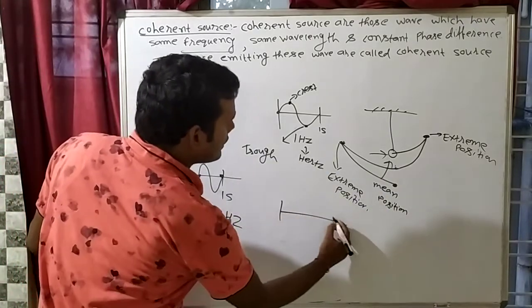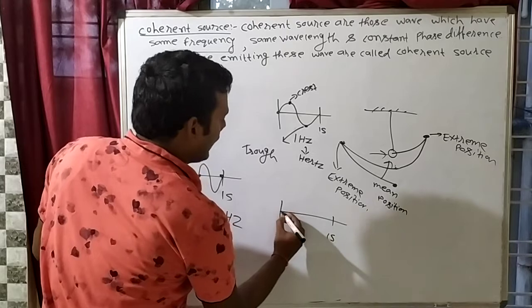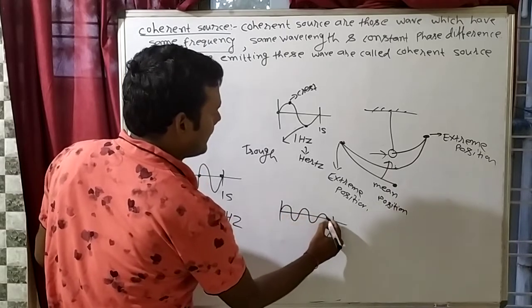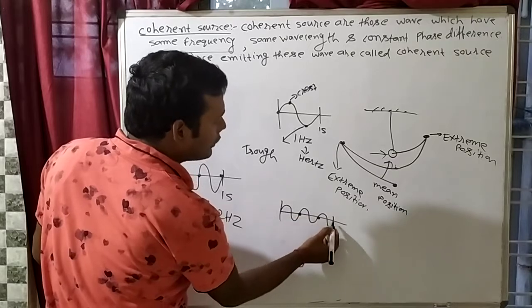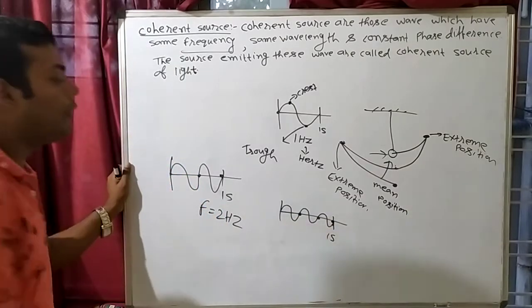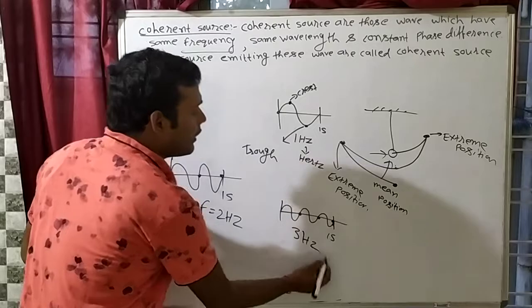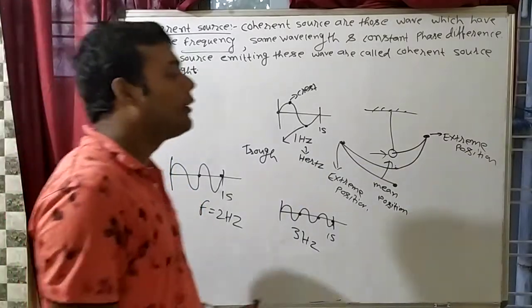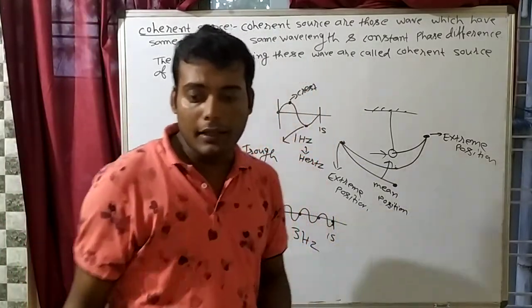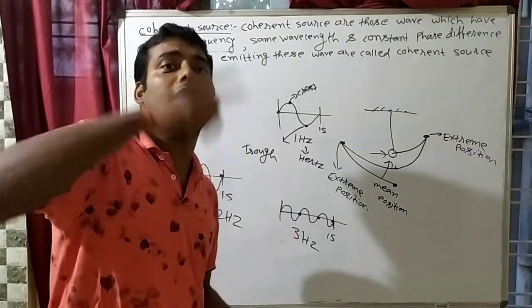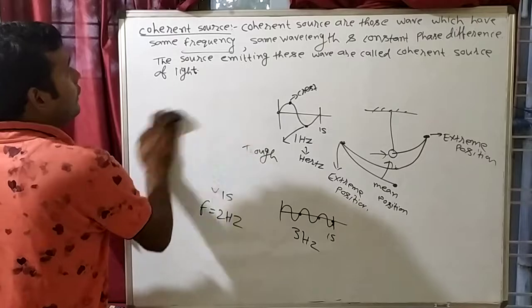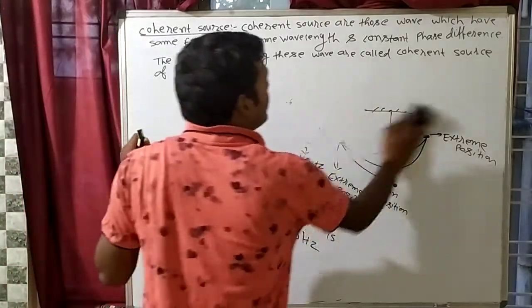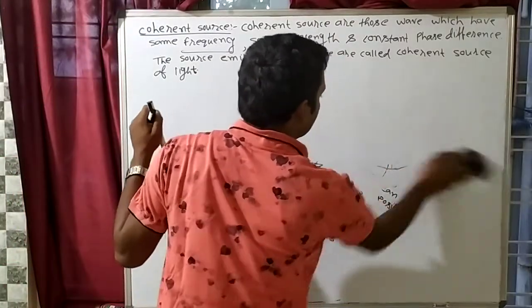For example, suppose this is 1 second, and if any wave comes like this, there is one oscillation, two oscillations, and three oscillations. So what will be the frequency? 3 hertz. Now you can understand the meaning of frequency. Clear? 20 hertz means in 1 second the wave completes 20 oscillations.